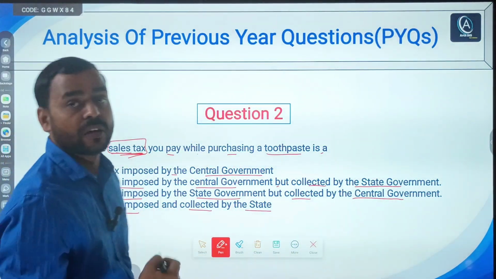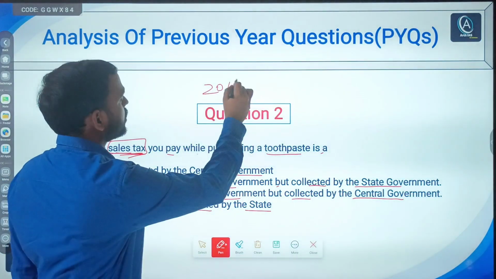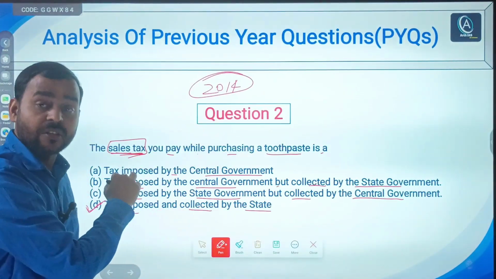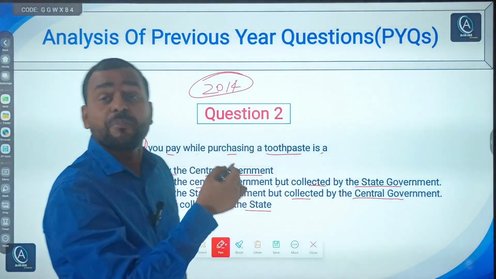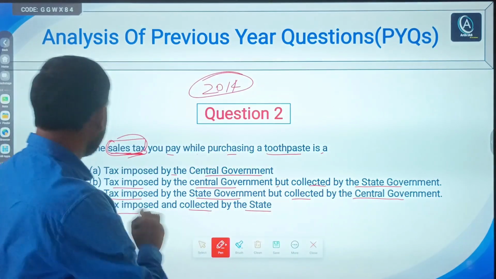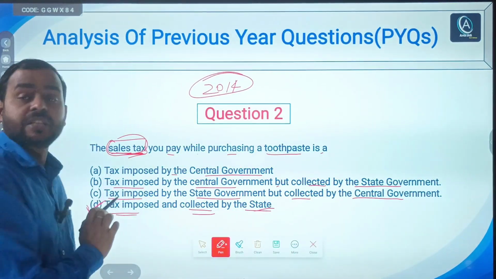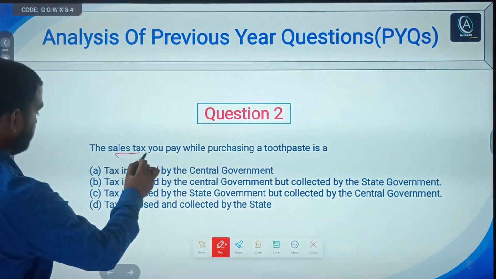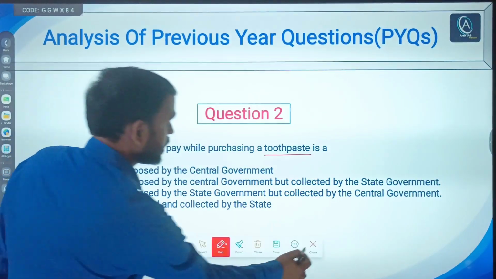D is the correct answer. Why? Because it is a 2014 question, so it was before the implementation of GST. That time sales tax came under the state list, so it was imposed and collected by the state. So D would be the right answer of this question. Simple. Now you can check the explanation.